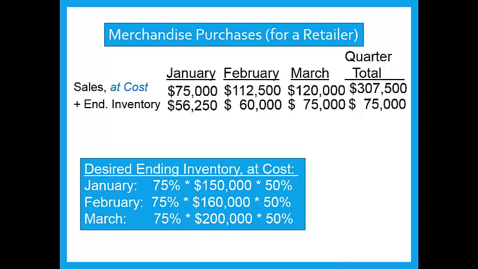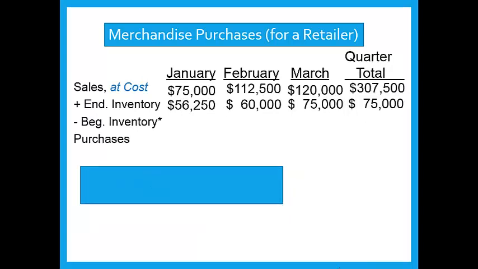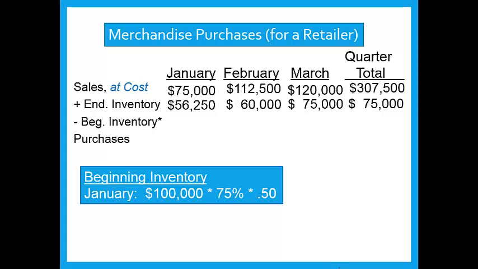Now we need to subtract our beginning inventories. So recall, the company is continuing a policy of ending with half of what they need for the following month. So at the end of December or the beginning of January, you would have had half of what you need for January's sales. So remember, January's sales are $100,000. 75% of that is cost of sales, $75,000, and then you want half of it.